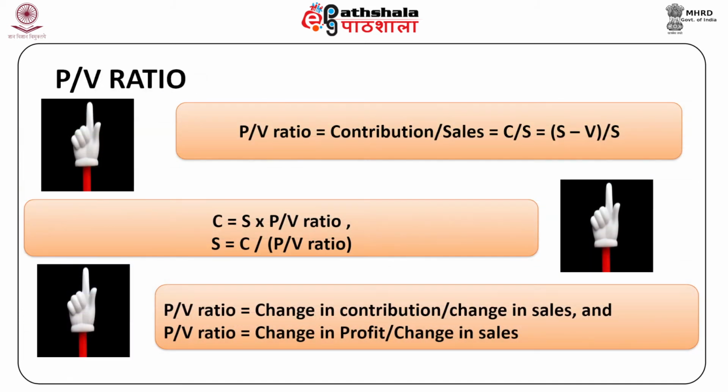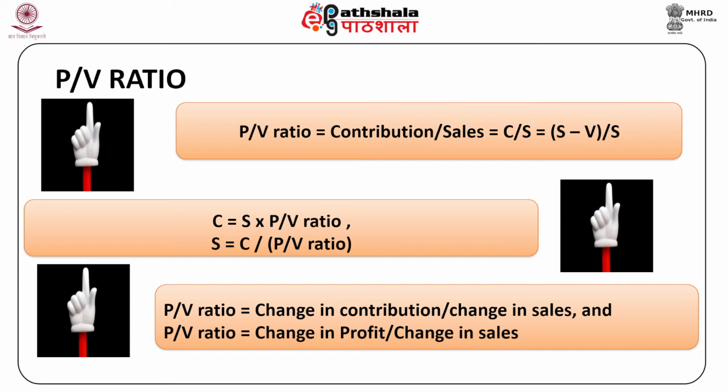PV ratio is equal to contribution over sales, that is C upon S. This can also be written as S minus V upon S. Here C is contribution, S is sales, V is variable cost. Now the PV ratio is equal to C upon S, so C can be written as S multiplied by PV ratio, and S is equal to C divided by PV ratio. The amount of contribution can be easily calculated from a given amount of sales when the PV ratio is given.